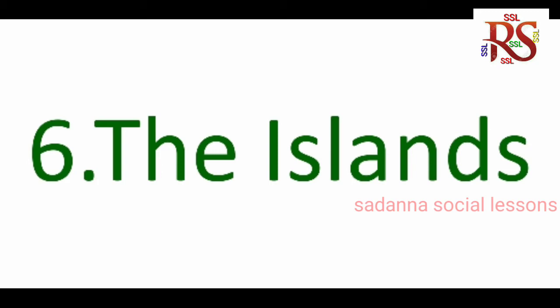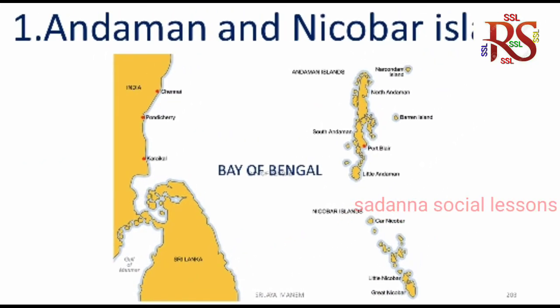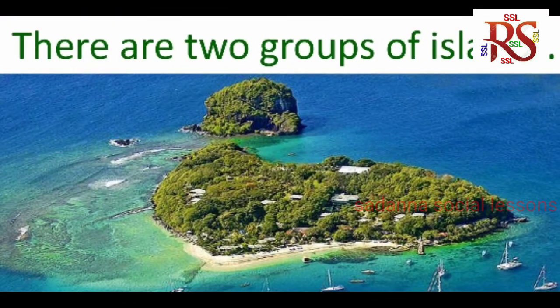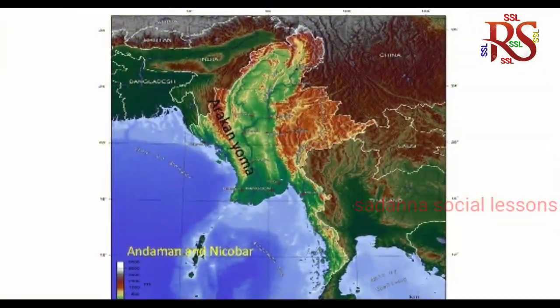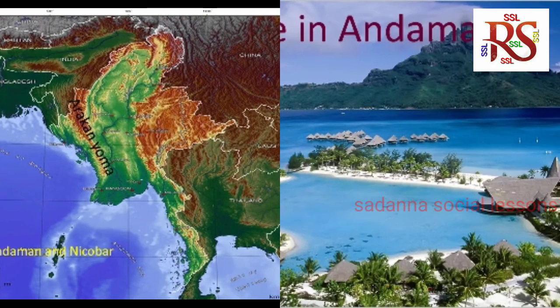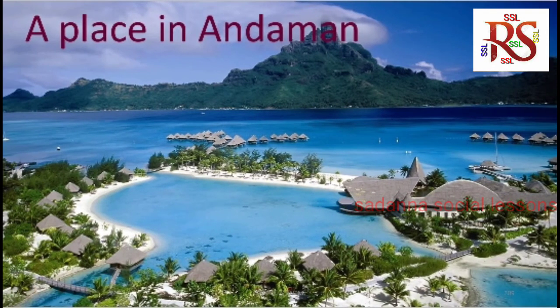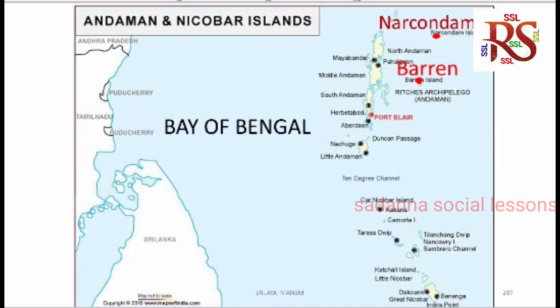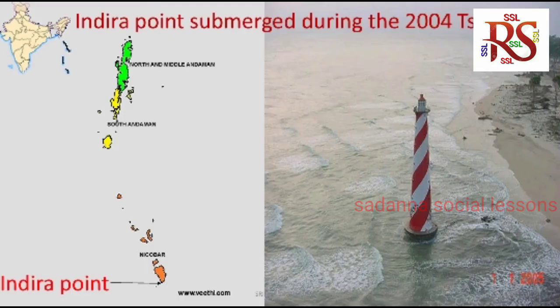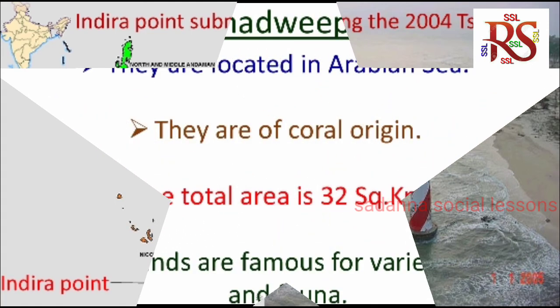The islands. There are two groups of islands in India. One, Andaman and Nicobar Islands. They are stretched in Bay of Bengal. They are a portion of Arakan Yoma. Narcondam and Barren are of volcanic origin. The southmost tip of India is Indira Gandhi Point, found in Nicobar Islands.